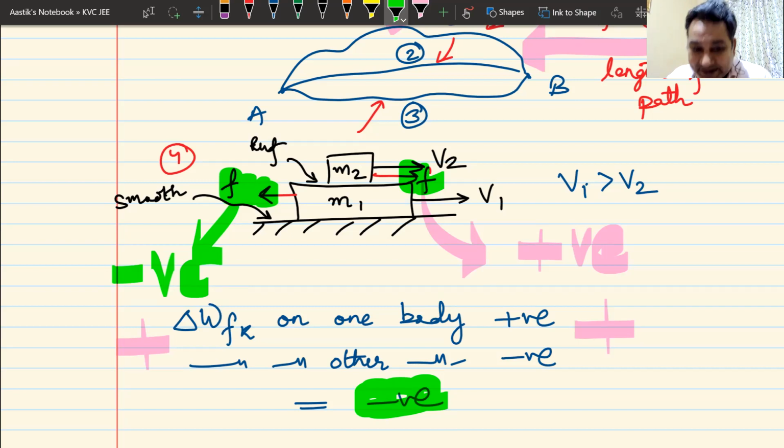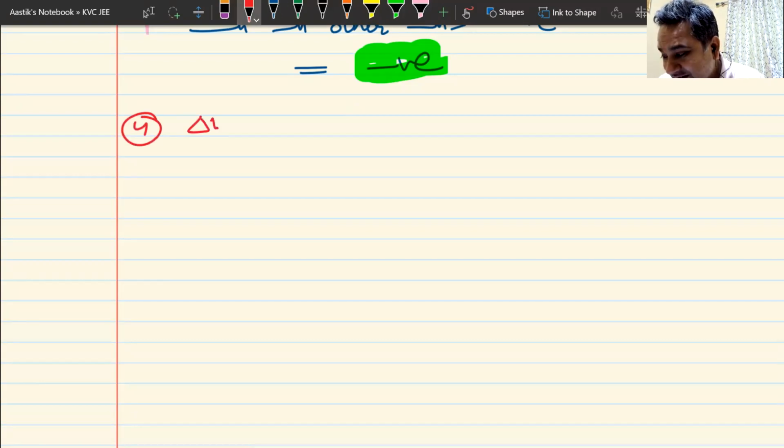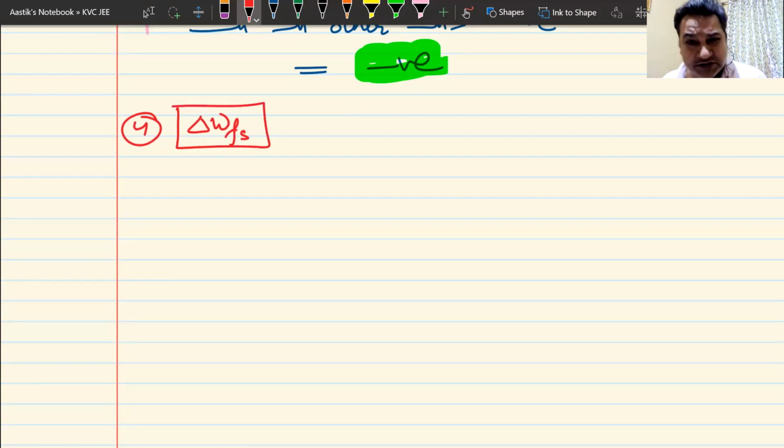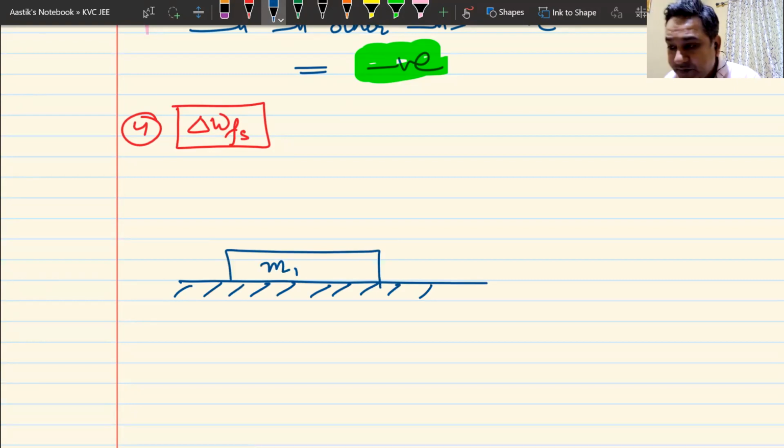Since we have talked about kinetic friction, it's our duty to talk about the unsung hero, the other hero, static friction. Now, this is interesting: work done by static friction. I should not write it as S, I should write it as FS. Now, let us think about work done by static friction. Let us bring in a block, and I place another block on top of it. The best way to understand a question is by taking some examples. M1, M2.